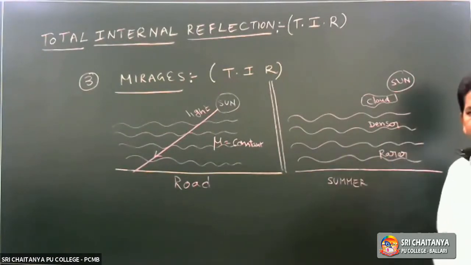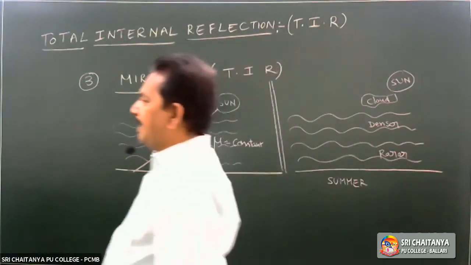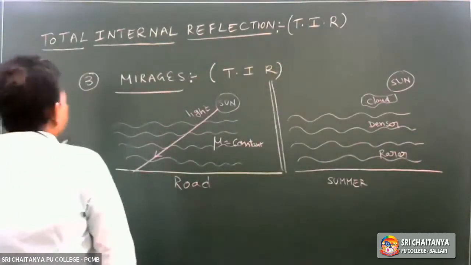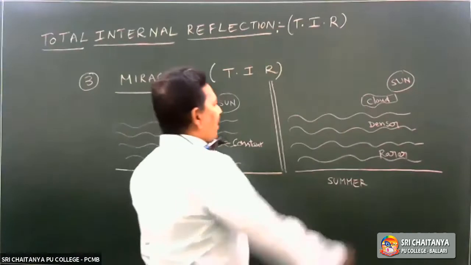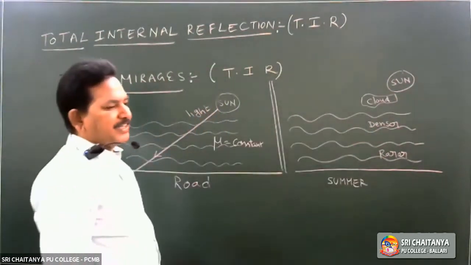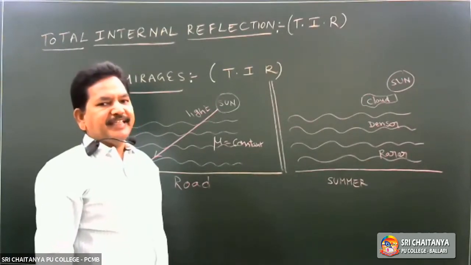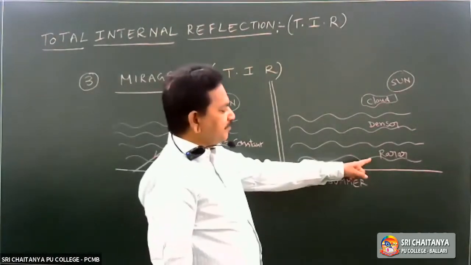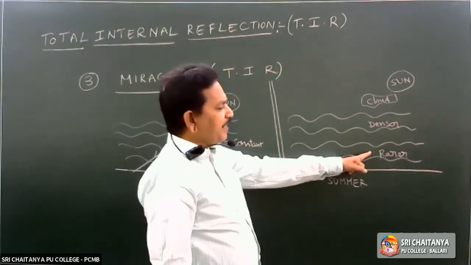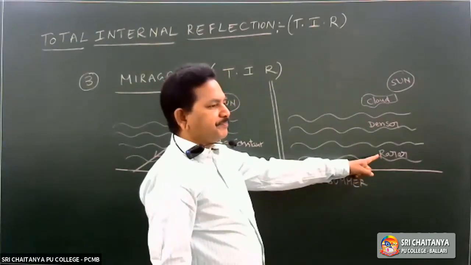This is because of what? Because of the variation in temperature. The light rays which are falling onto the atmosphere absorb the heat energy from the sun's radiation and get heated up. The surface of the atmosphere, which is very near to the ground, acts as a rarer medium.